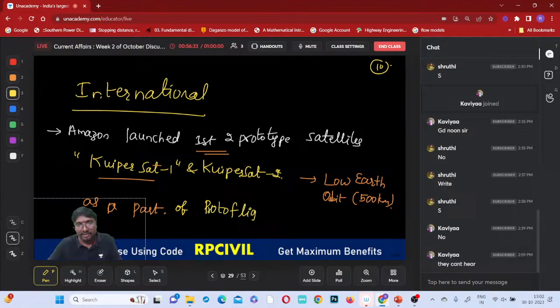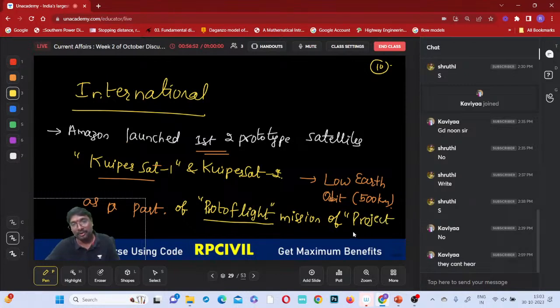Proto flight mission. So the name of the mission is Proto flight. There is a project called Project Kuiper, we can call it any name. Under this Project Kuiper, there is a mission, the Proto flight mission. As a part of this mission, it has launched two satellites.